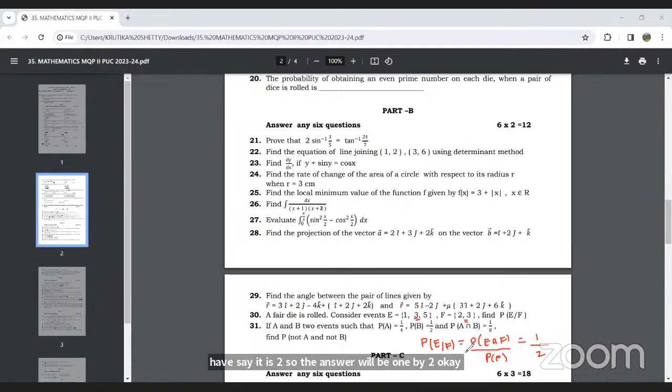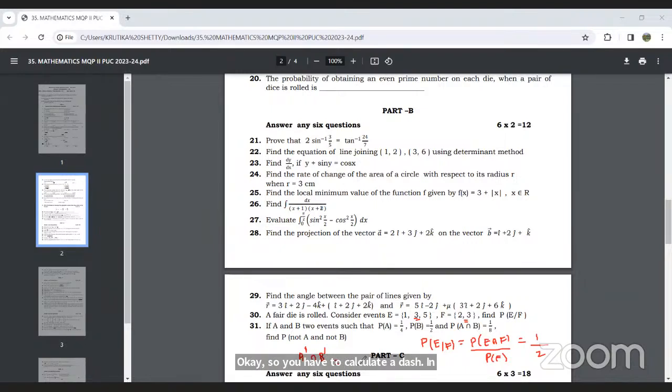Similarly for 31, make use of the same, but they are asking not A and not B. So you need to calculate not A and not B, that is A dash intersection B dash.